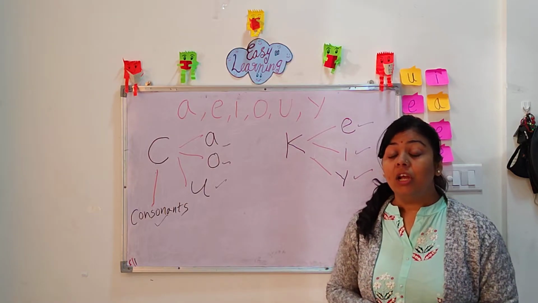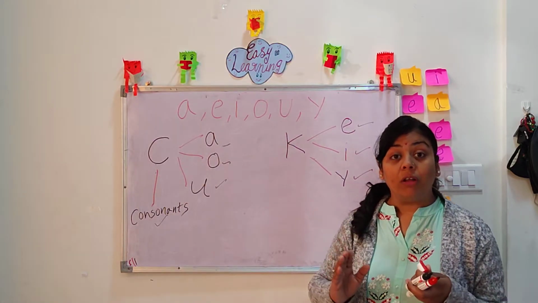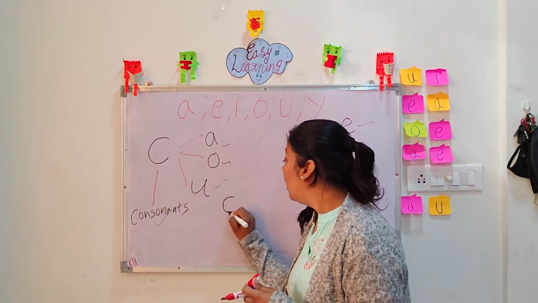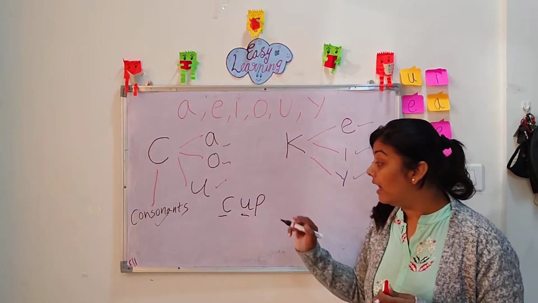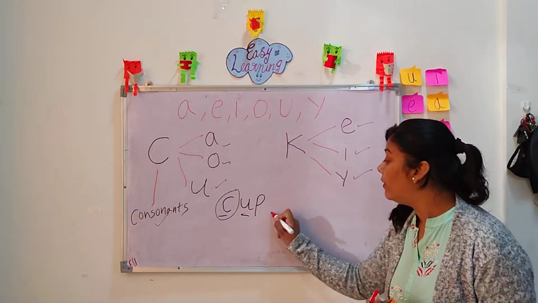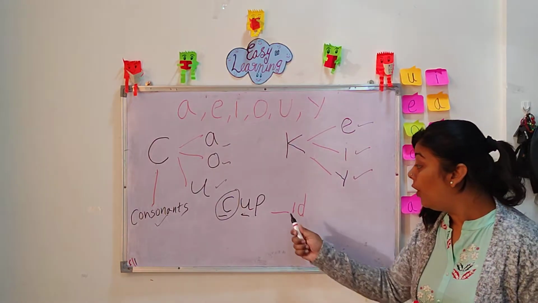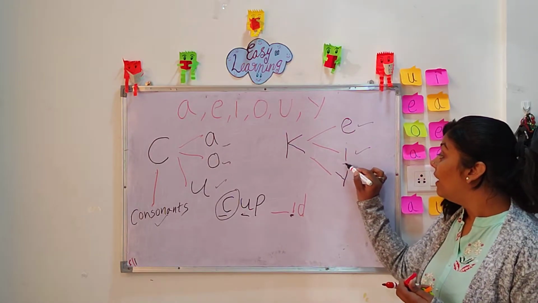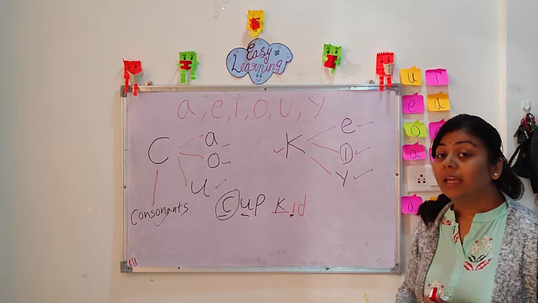Now, when you hear any word in which the K sound is at the beginning or in the middle, you have to notice what the sound following the K sound is. As I say a word, K, A, P. So what is the sound after K? The sound is A. That's why we will use C. Let's do some more examples. If I'm saying the word kid, what are you going to notice? You are going to notice the sound after K, and that is I. And who is the friend of I? Letter K. That's why in kid, we will use K.